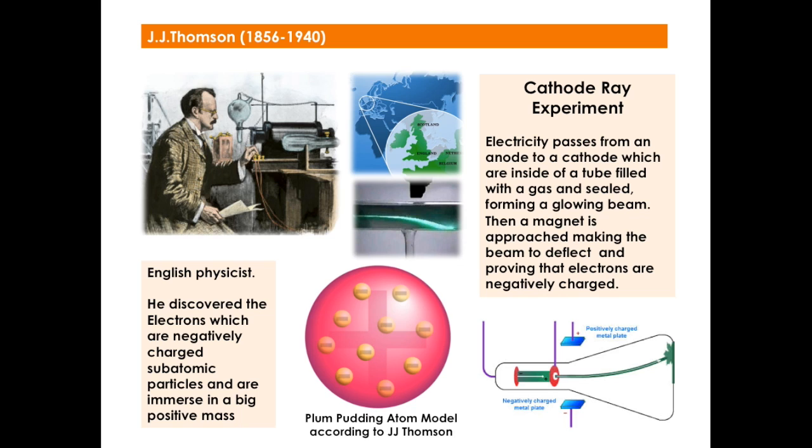In here, electricity passes from an anode to a cathode, which are inside a tube filled with a gas and sealed, forming a glowing beam. Then a magnet is approached, making the beam deflect and proving the electrons are negatively charged. According to J.J. Thomson, his model is called the plum pudding atom model, where there will be a huge positive mass and the negative electrons will be immersed in it.